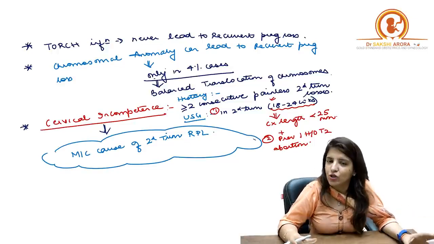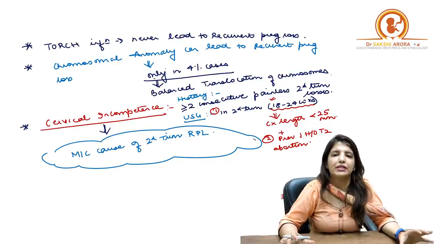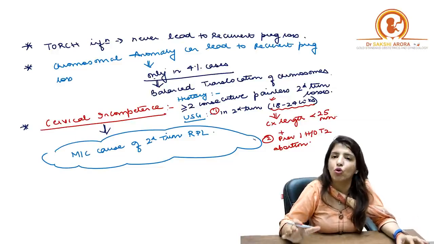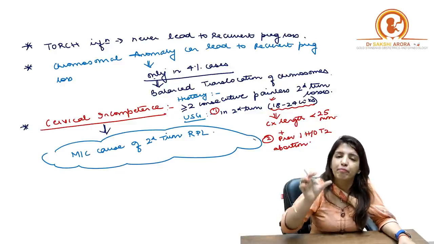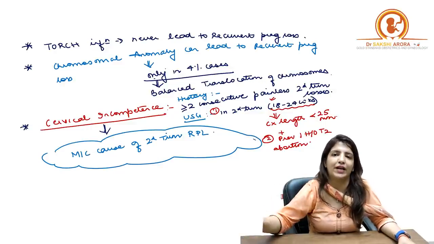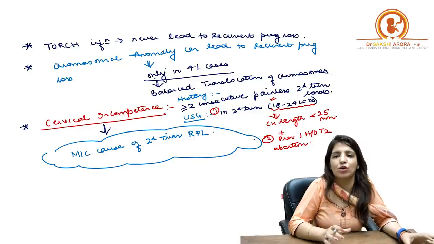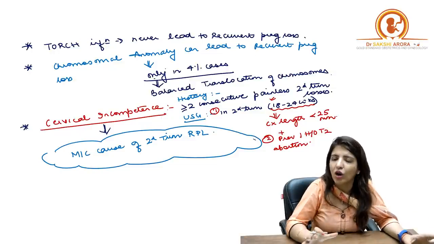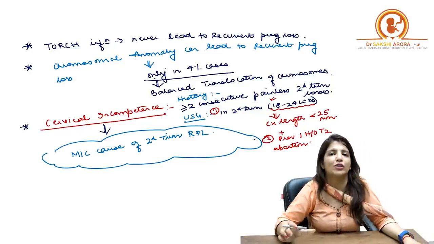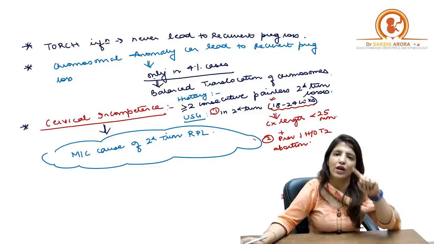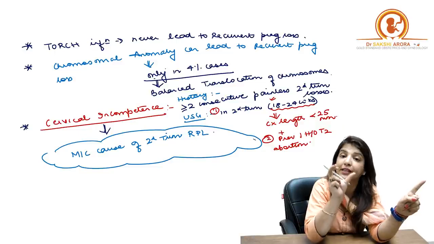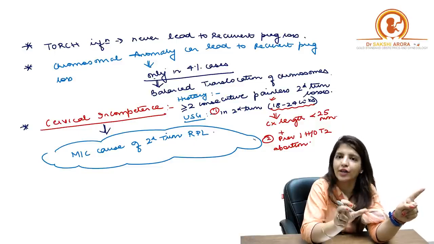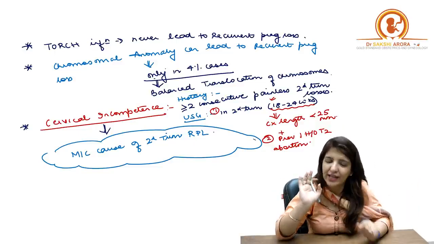Now, as I told you, if they are specifically asking what is the most common cause of mid-trimester recurrent pregnancy losses, then your answer will be cervical incompetence. Overall, if they are asking you the most common cause of recurrent pregnancy loss, your answer will be uterine anomalies. If that is not given in the option, uterine anomaly term should be given. If that is not given, then it is APLA, right?